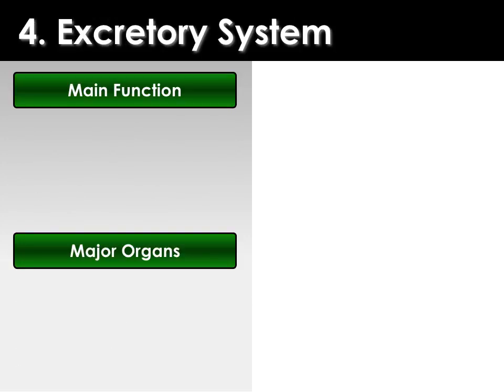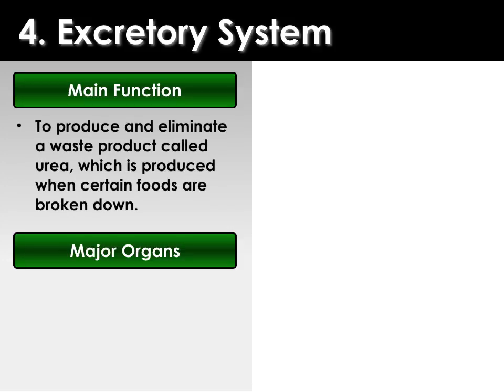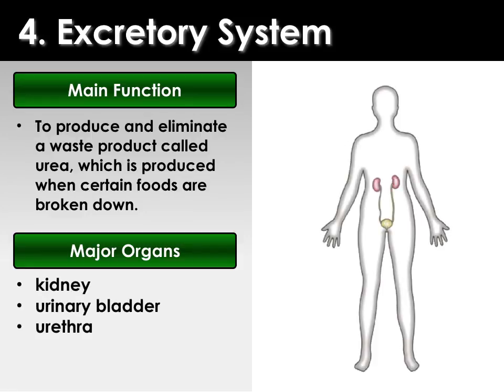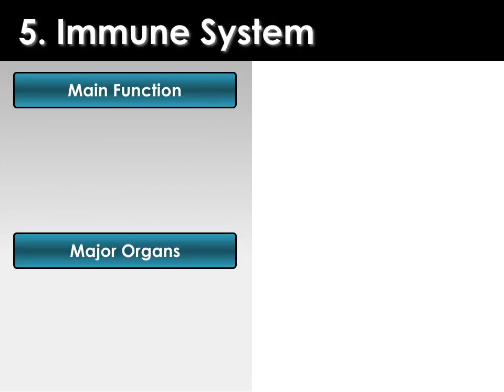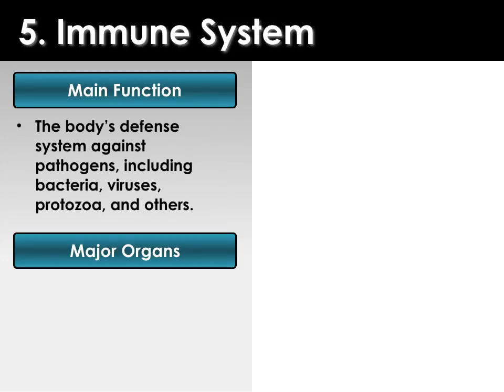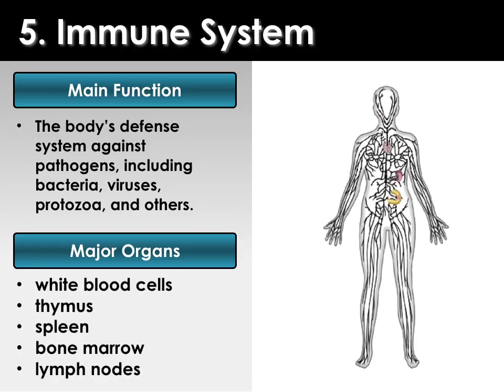The excretory system produces and eliminates a waste product called urea, which is produced when certain foods are broken down. Main organs of the excretory system are the kidney, urinary bladder, and urethra. And the immune system, the main function here is the body's defense system against pathogens, including bacteria, viruses, protozoa, and others.